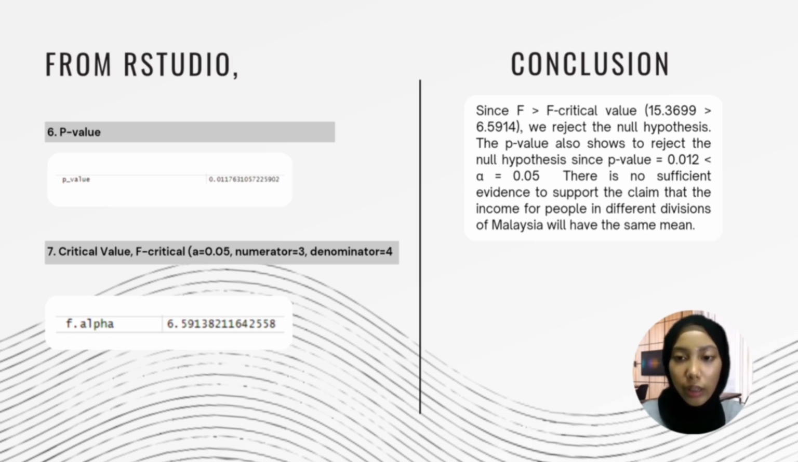So to conclude, since F is more than F critical value, which is 15.3699 is more than 6.5914, we reject the null hypothesis. Also, the p-value shows to reject the null hypothesis since p-value is equal to 0.012, less than alpha, which is 0.05. To conclude, there is no sufficient evidence to support the claim that the income for people in different divisions of Malaysia will have the same mean.